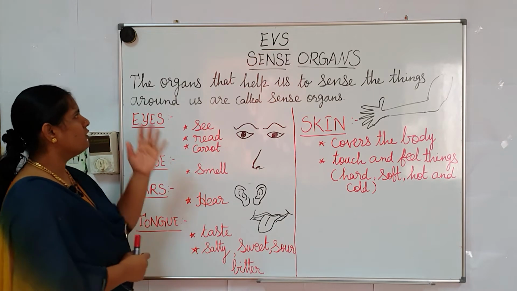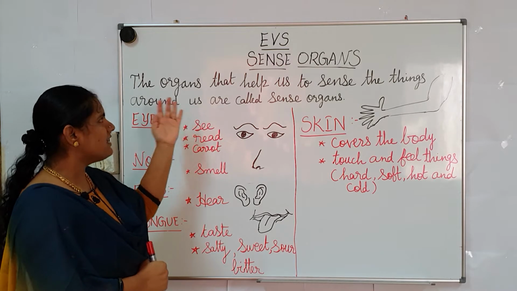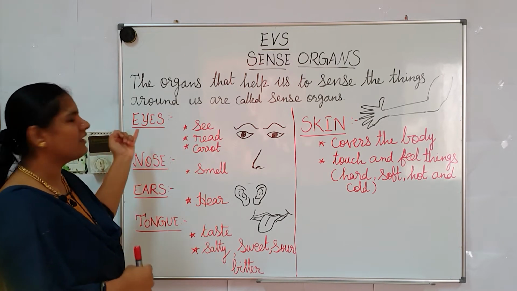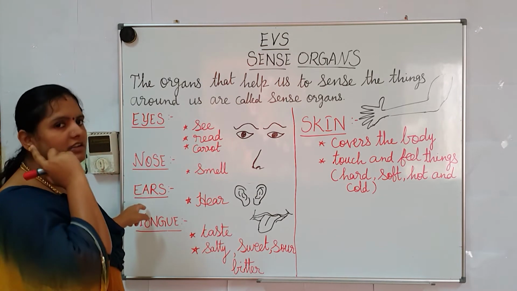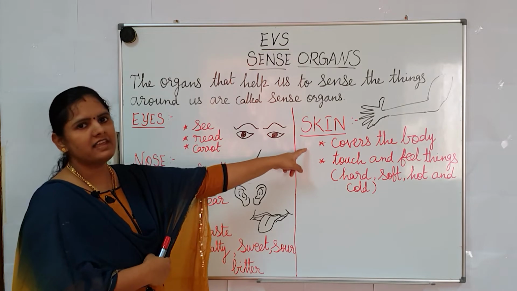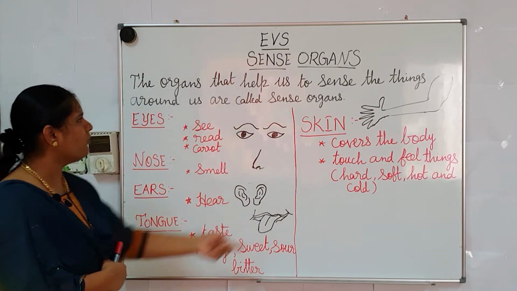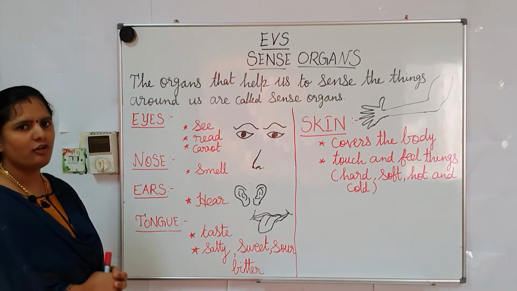So what are those sense organs? The sense organs include eyes, nose, ears, tongue and skin. These 5 organs come under sense organs.